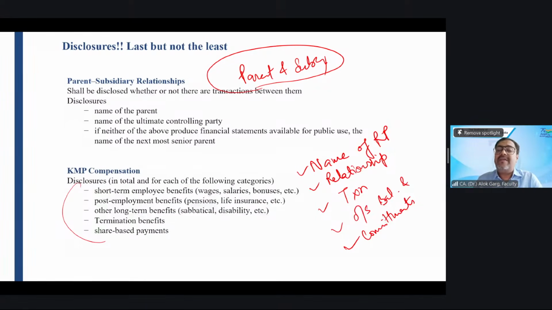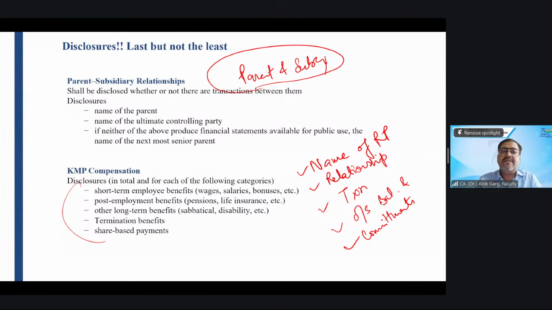And one more employee benefit is there, which is not covered under Ind AS 19 but covered under Ind AS 102. What is that employee benefit? Share-based payments, ESOP, right? So all this KMP compensation has to be bifurcated into five parts.